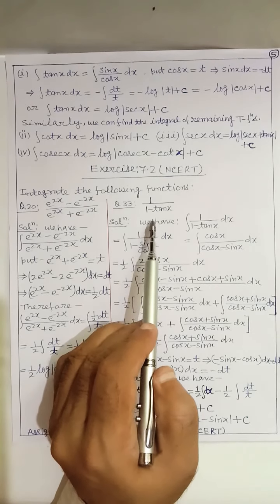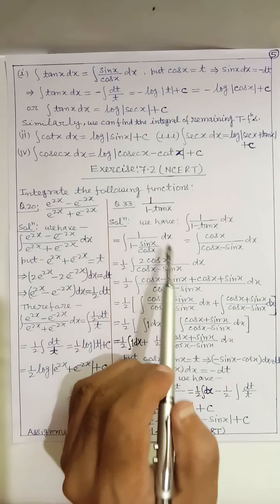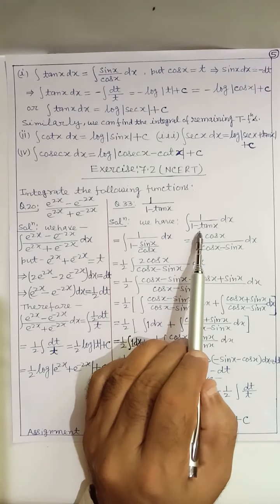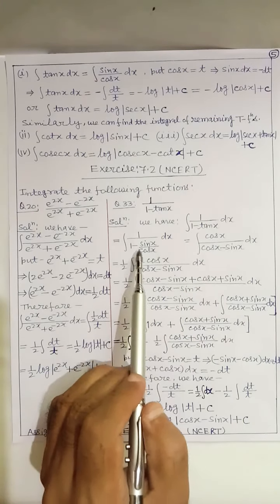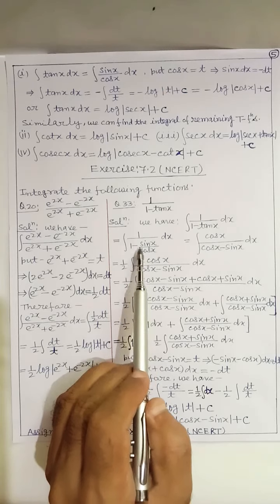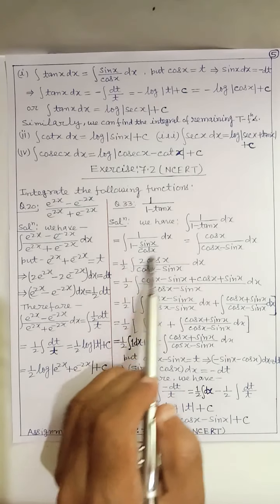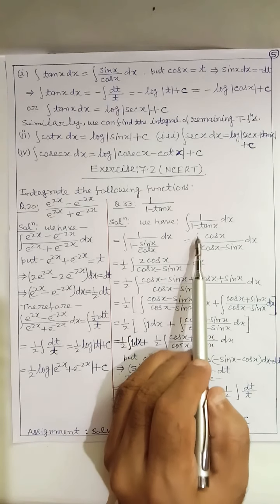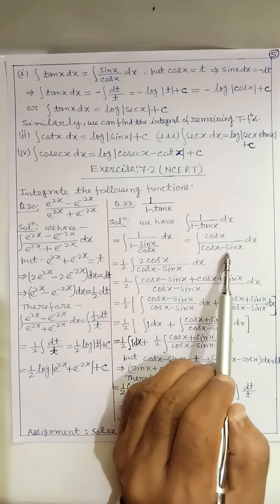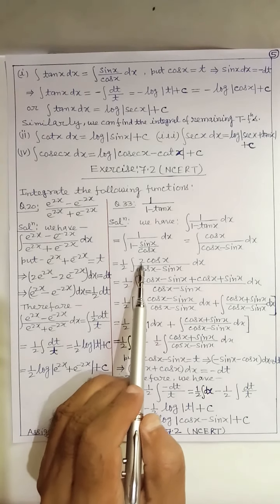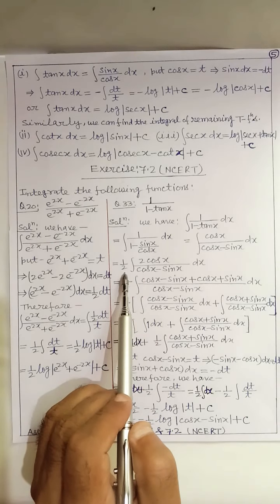This is also a very important question. We have integral of 1 by 1 minus tan x dx, and we can write it in this way, and taking LCM we get integral of cos x by cos x minus sin x dx. Here we multiply by 2 and divide by 2.